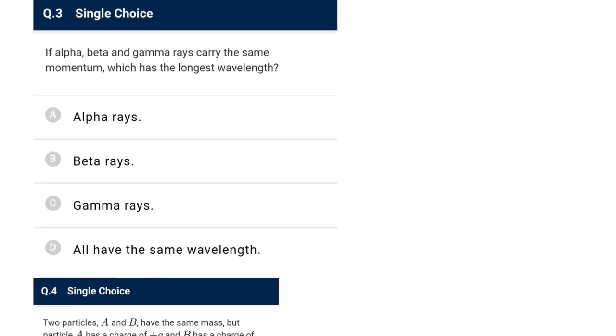Now next one, if alpha, beta and gamma rays carry the same momentum, which has the longest wavelength? So this is the de Broglie thing, lambda is equal to h by p. So if the momentum is same, we know if p is same, lambda will also be same, so they will have the same wavelength. Directly you can take, that's an easy one for you.